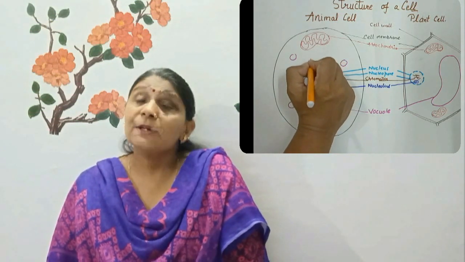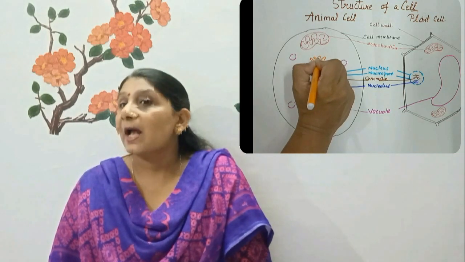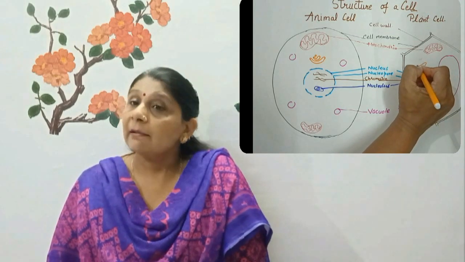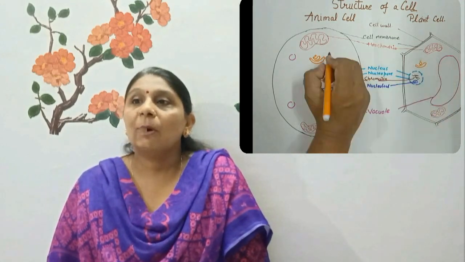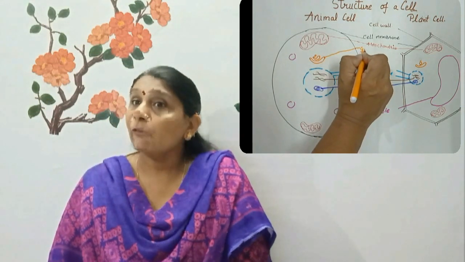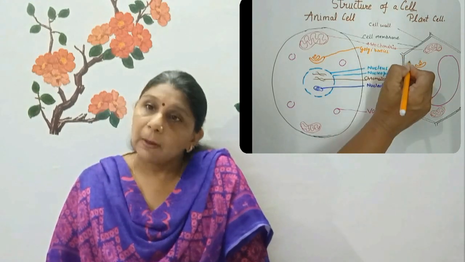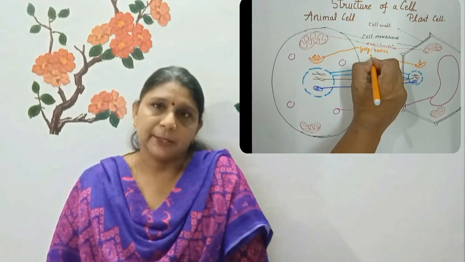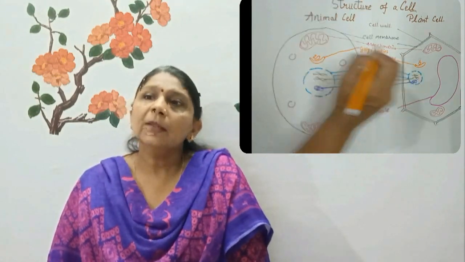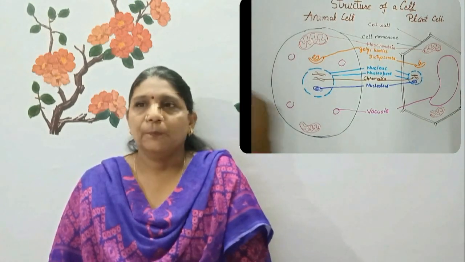Mitochondria act as energy production sites and hence are known as the powerhouse of the cell. It releases the energy in the form of ATP. But remember, the number of mitochondria depends upon the amount of energy required by the organ. If the amount of energy needed by an animal cell is more, the number of mitochondria will be more.